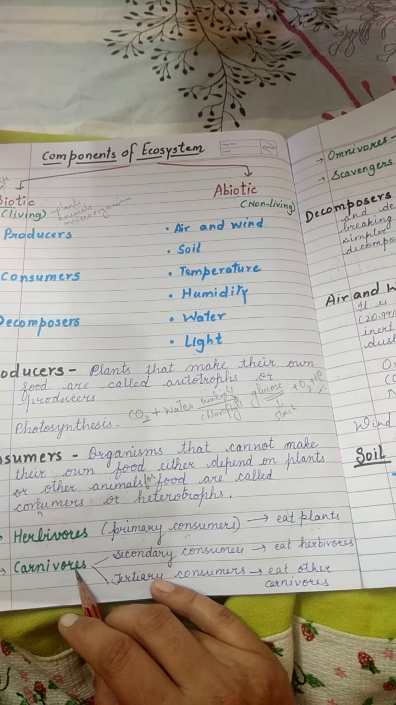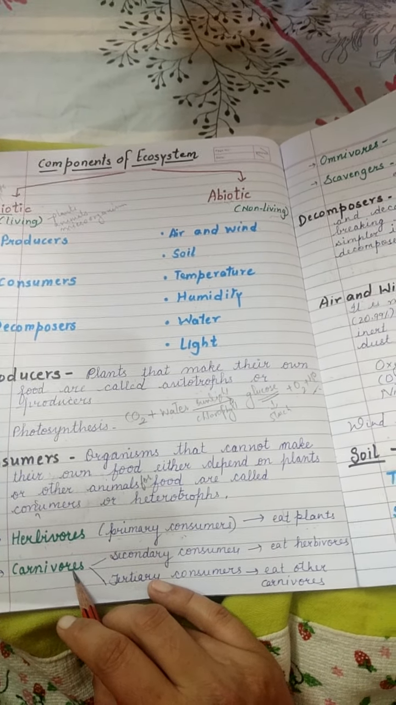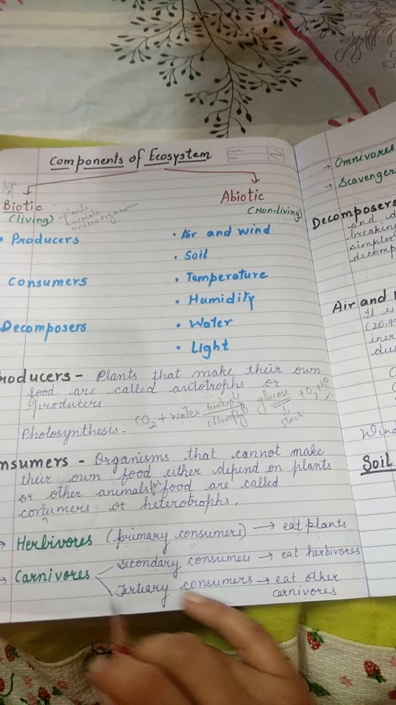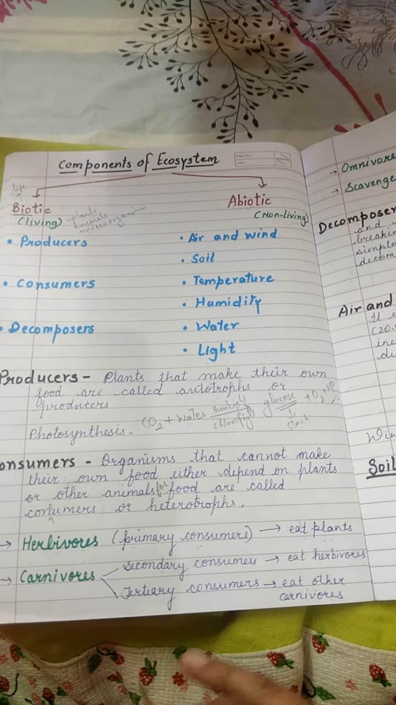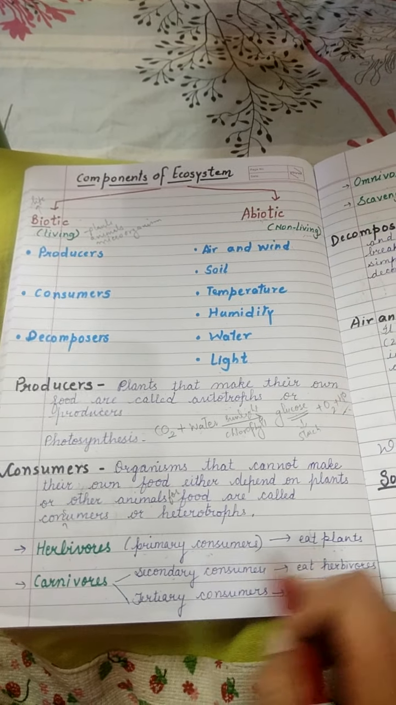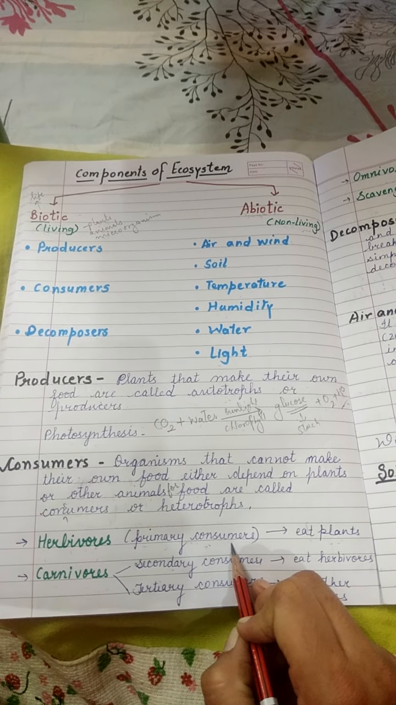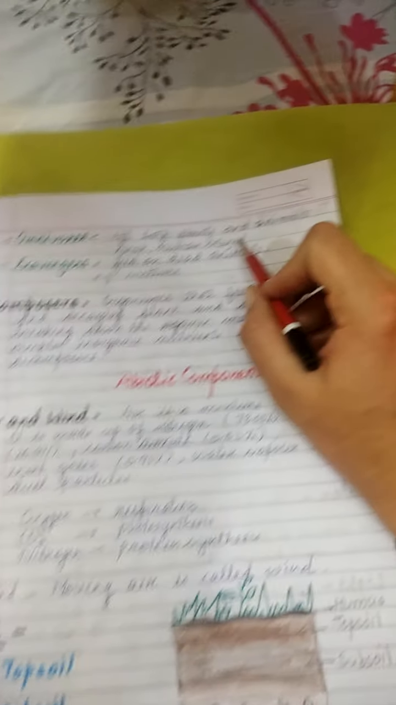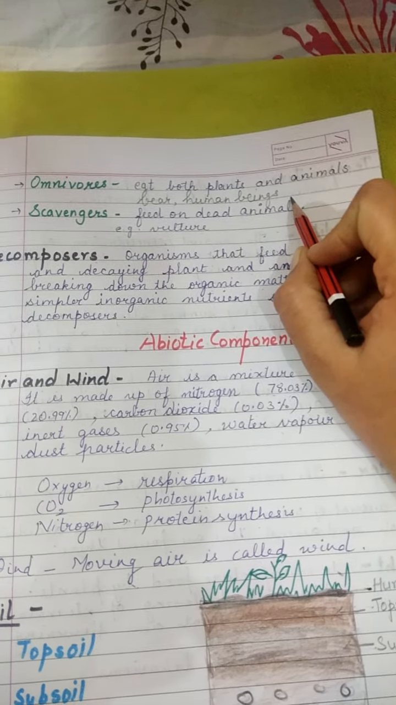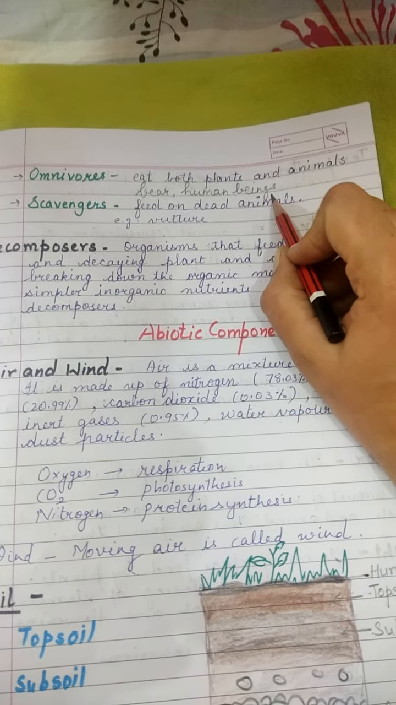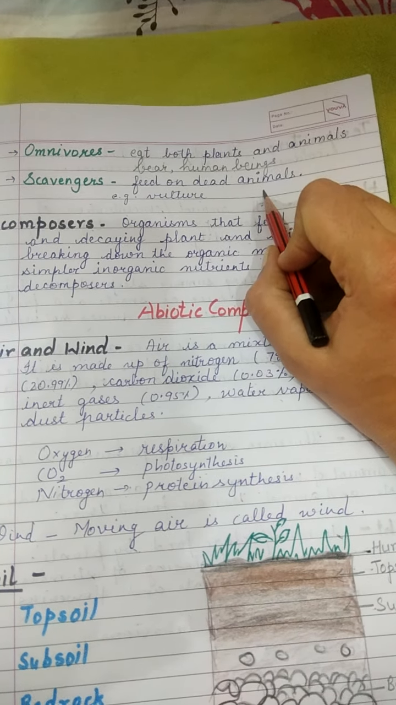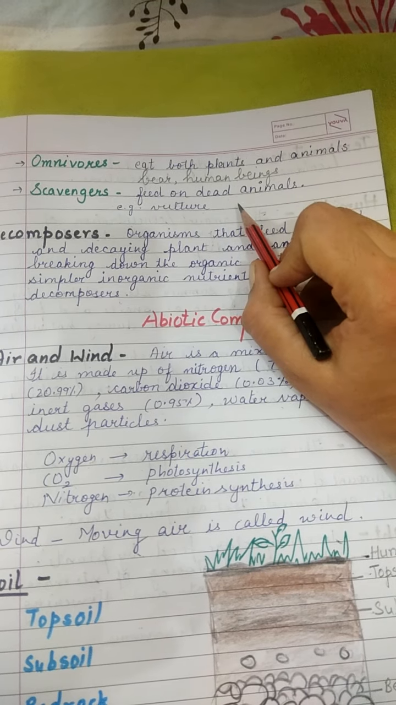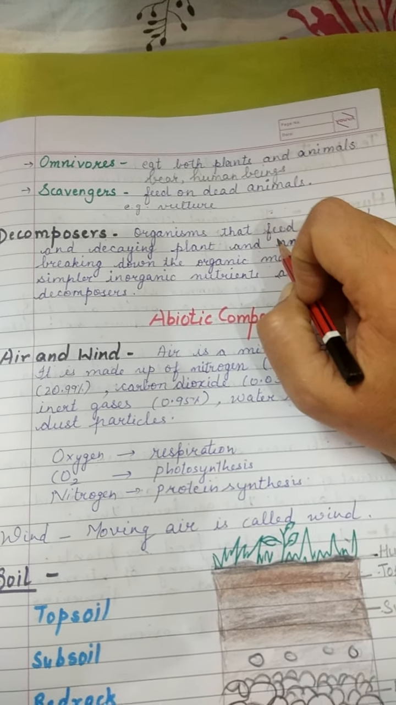In carnivores, there are some carnivores who eat herbivores. They are called secondary consumers. But carnivores who eat other carnivores are called tertiary consumers. And all those animals that eat only plants are called primary consumers. Okay. Next are omnivores. Omnivores are those that eat both plants and animals like bear, human beings, crow, etc. Scavengers are those that feed on dead animals. They eat up the dead animals, and vultures are the most common scavengers.